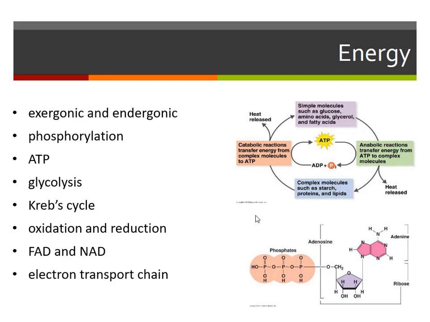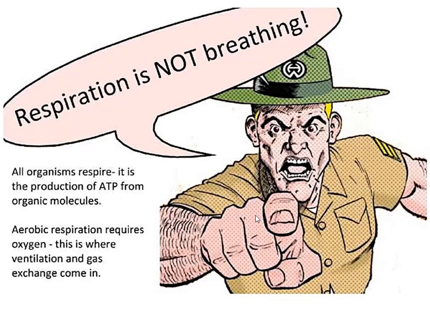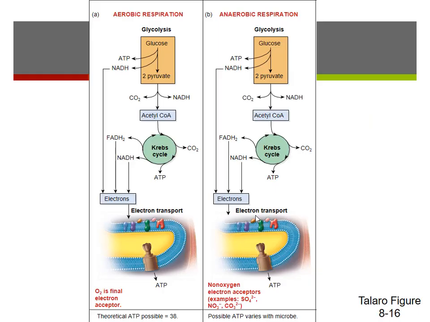So in this process, we're talking about respiration. And respiration is not breathing. Respiration is when we are making ATP using an electron transport chain. There is aerobic respiration, that's what we do, and the video was of aerobic respiration because the final electron acceptor at the end of that electron transport chain is oxygen, and so there's gas exchange there. But we're actually going to talk about both aerobic and anaerobic respiration. Both of those end with an electron transport chain.